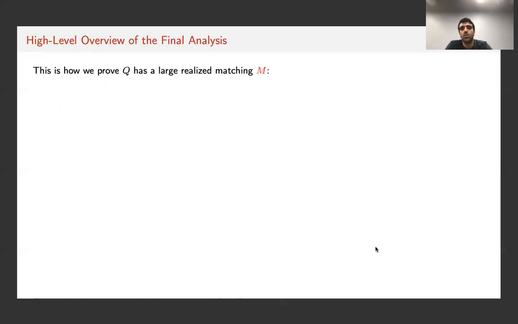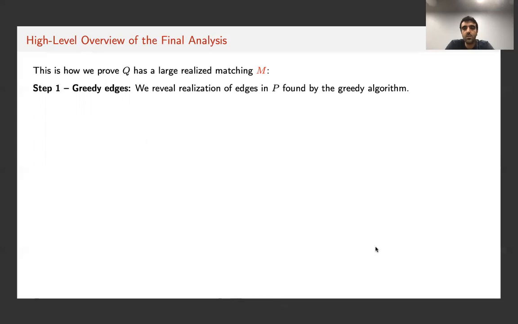In our analysis, we first look only at the greedy edges, the edges picked by the greedy algorithm. We reveal only the realization of these edges in P. Again, P is the subset of edges picked by the greedy algorithm.